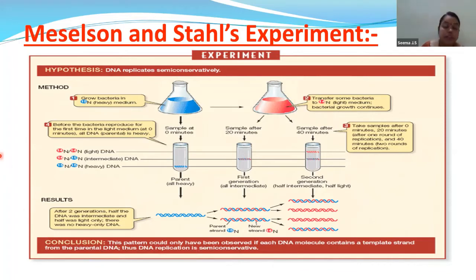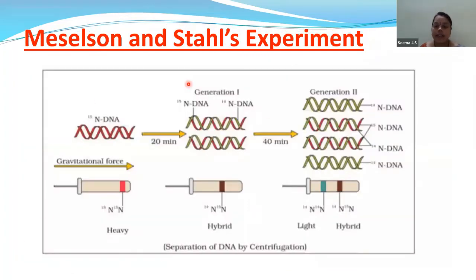So briefly, let me explain to you children that in this part, half of the genetic material is transferred into the daughter DNA strands. So this is the image which is present in our textbooks. Let us quickly understand what's happening over here. The DNA which is grown in N15, when you check it, is at the base of the test tube, showing that this is heavy nitrogen, that is N15 nitrogen.